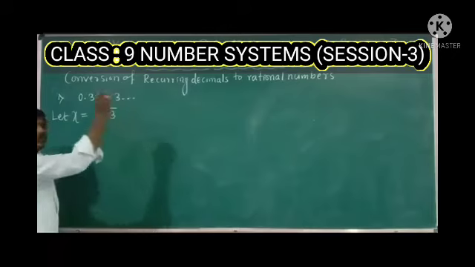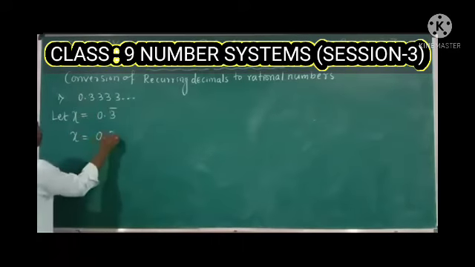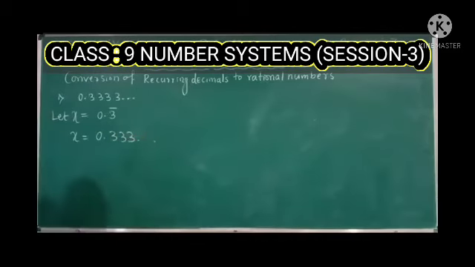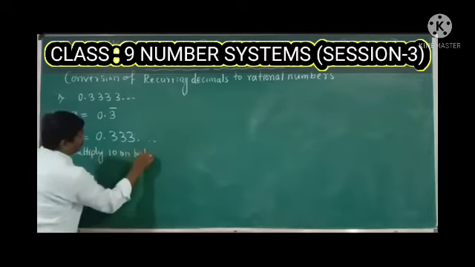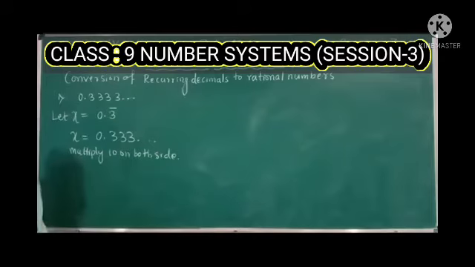The 3 will be in continuous form. So x is equal to 0.3333... Right? Now multiply 10 on both sides. What will I get when I multiply 10 on both sides?